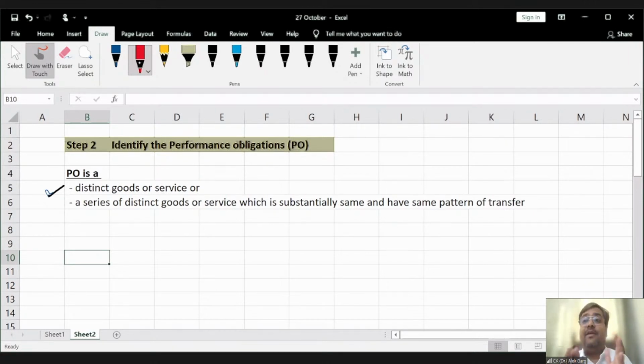Performance obligation is either a different goods or services, a distinct goods or services, or a series of different goods or services which is substantially same and have same pattern of transfer. For example, newspaper agencies. Newspaper agencies are delivering the newspaper in the premises of the customer every day, right? They are selling newspapers, and they are delivering newspaper to the premises of the customer every day.